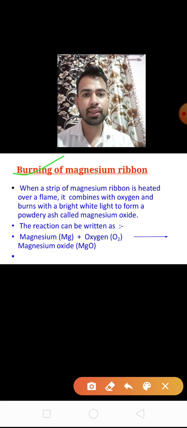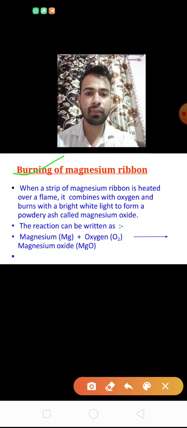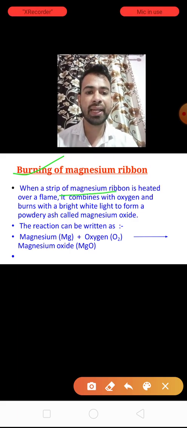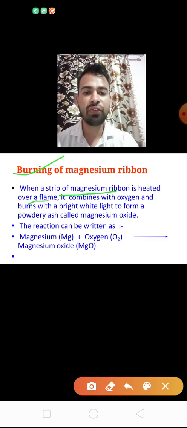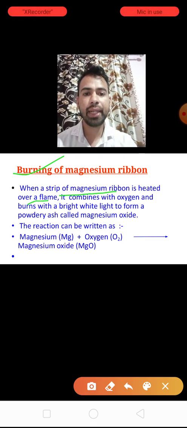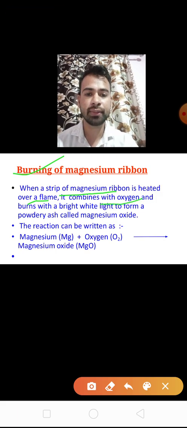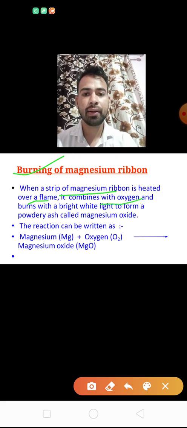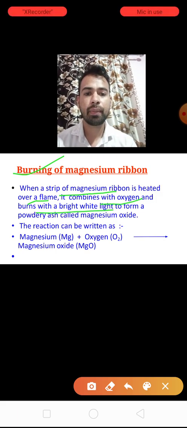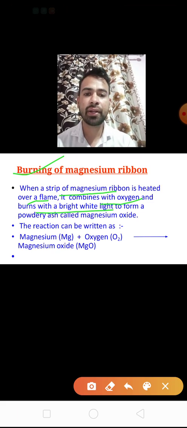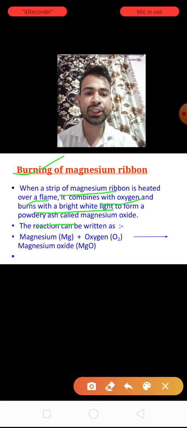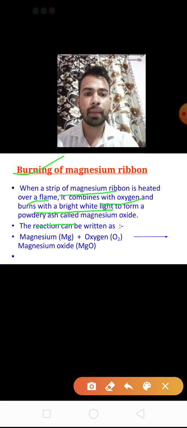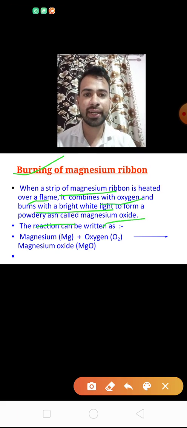When a strip of magnesium ribbon is heated over a flame, it combines with oxygen and burns with a bright white light to form a powdery ash called magnesium oxide.